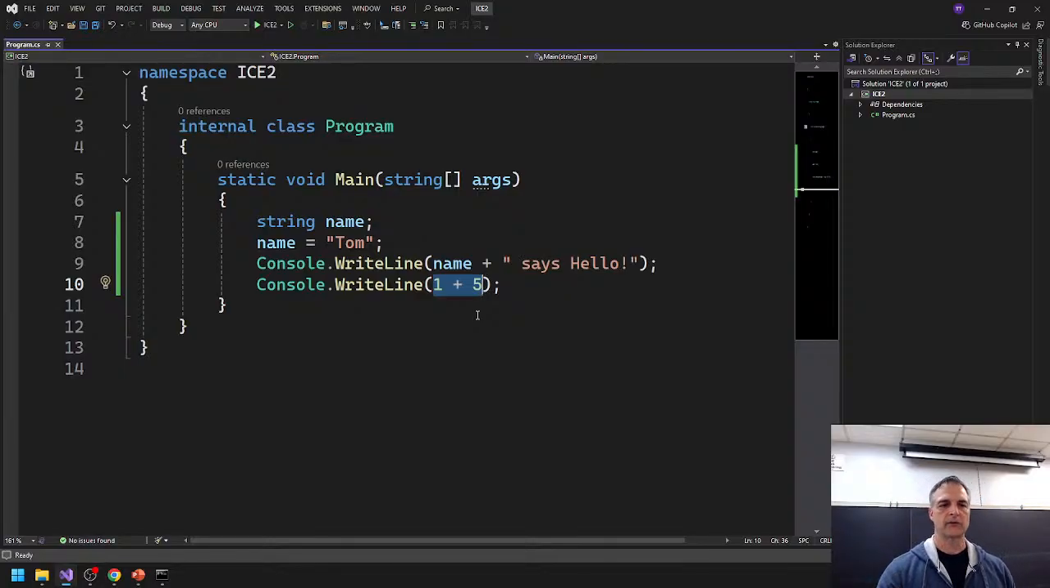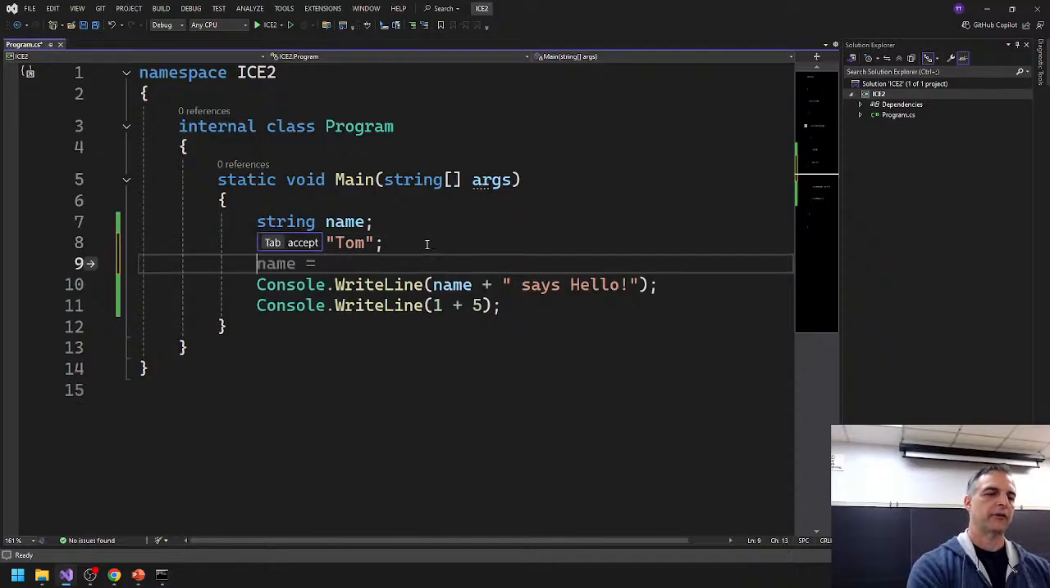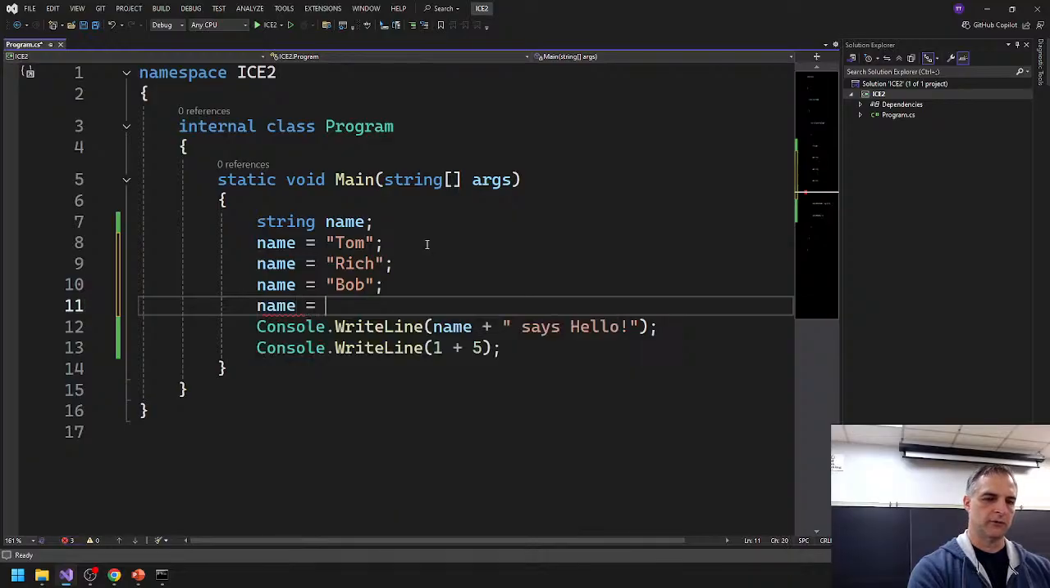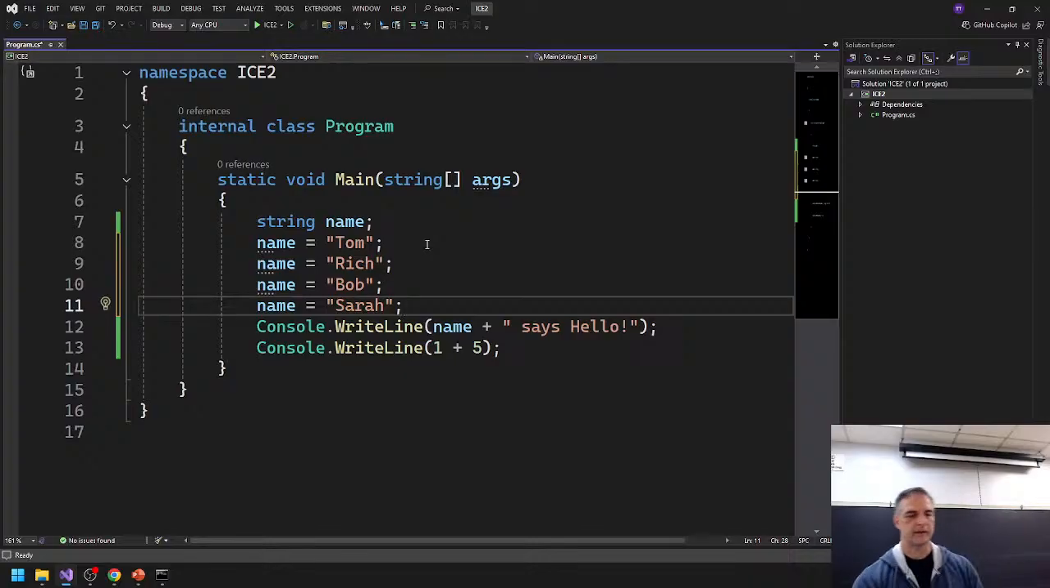Here's something else. Tom is just one value that we're passing into name. I can pass in other values in here. For example, I can also say that name is equal to Rich, right? I can also say that name is equal to Bob, right? I can also say that name is equal to, we'll use Sarah, whatever. You see that all these things I can do, and it's okay to do that. But here's the question. What is this going to print now? Sarah, because it's the last thing that I've done.